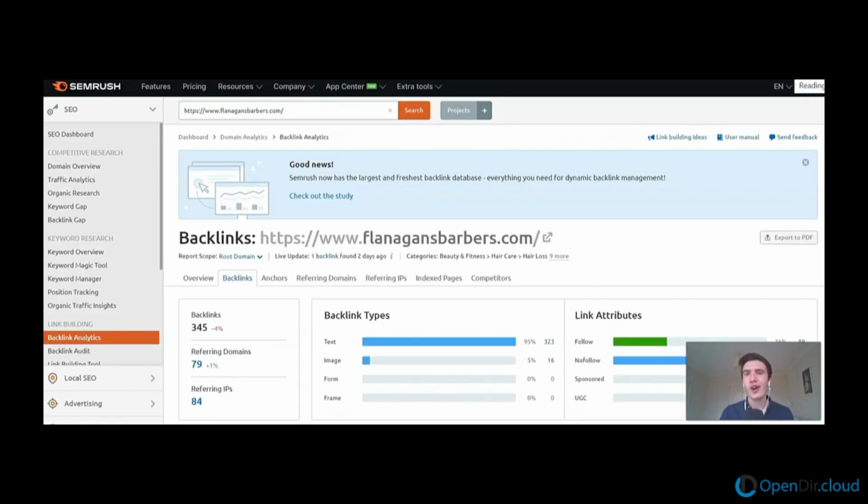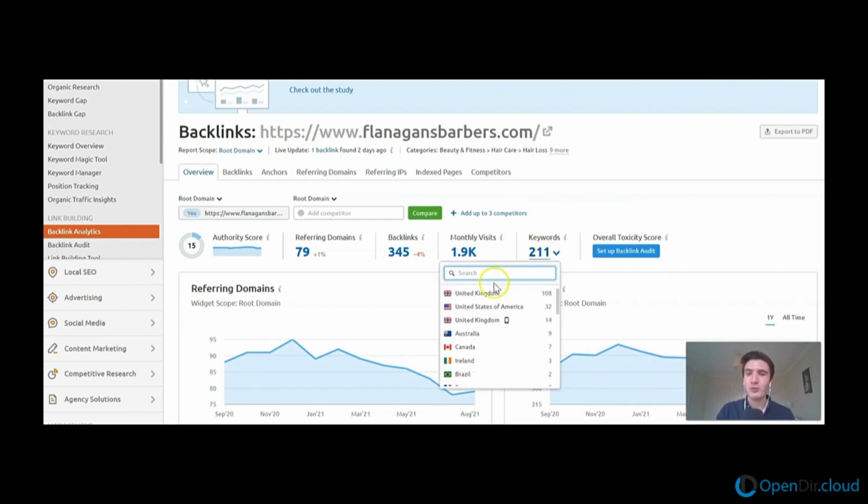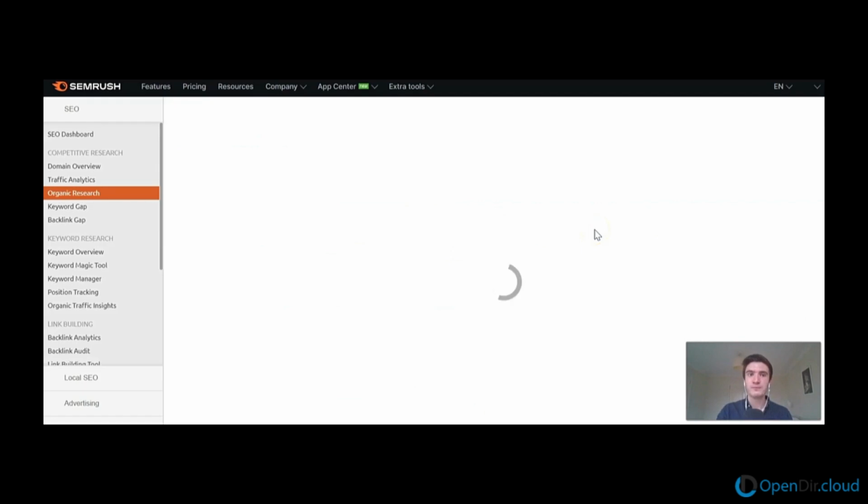So if we were to try and get a link from this particular website, ignoring the fact that it's to do with barbers, so we wouldn't necessarily want to get a link from this website, but let's say this was representative of a website that we did want to get a link from, would we want to try and target it? Well, like I say, it has a lot of things going for it. It already has 79 referring domains, has a lot of backlinks, a good number of monthly visits, and a lot of good keywords it's ranking for. We haven't actually checked those. We can check those in a bit more detail just to see where those keywords are coming from.